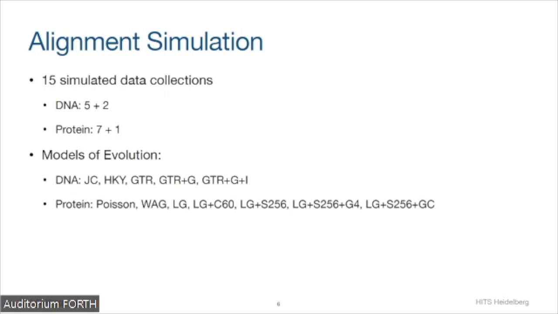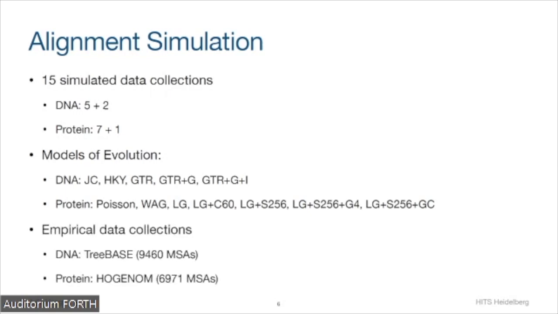For DNA data, we started with the most basic model of evolution, the Jukes-Cantor model. It has equal base frequencies and substitution rates, and we increased the complexity up to the general time reversible model with 4 rates for gamma site heterogeneity and an additional free parameter modeling invariant sites. For protein data, we also started with the most basic model with equal base frequencies and substitution rates, the Poisson model, and we increased the complexity up to the universal distribution mixture model with 256 profiles and a continuous gamma distribution to model site heterogeneity.